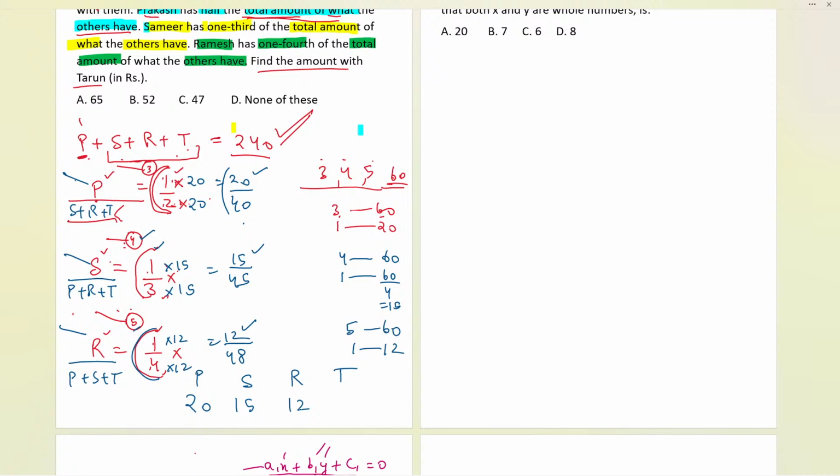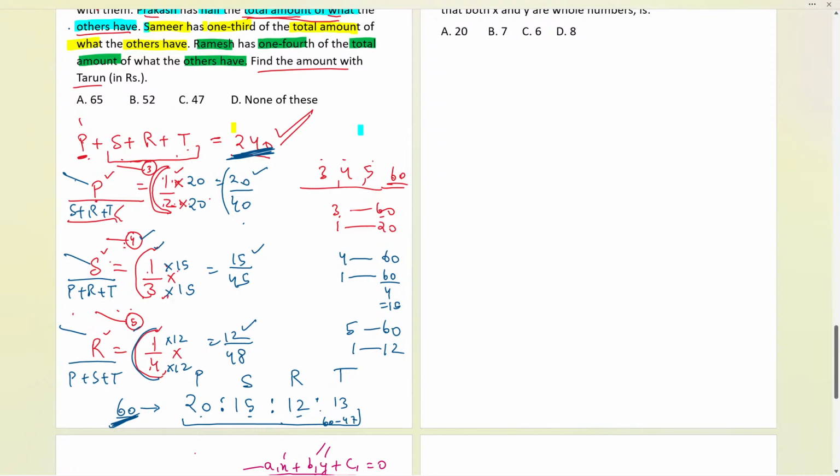And if we don't know about Tarun over here, can I find it? I told you that the total should be 60. So 20 plus 15 is 35, 35 plus 12 is 47. So out of 60, only 47 is here. So here it should be 60 minus 47, that is 13. Now these are exactly the ratio of the amount that they all have. Now, as we have got the ratios, we also know that the total 60 represents the total money that we have, 240 over here.